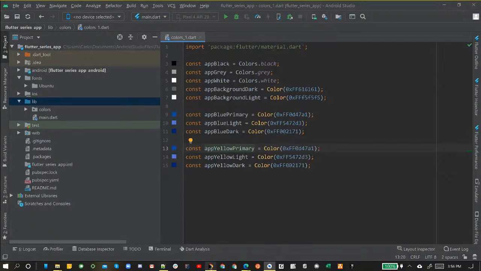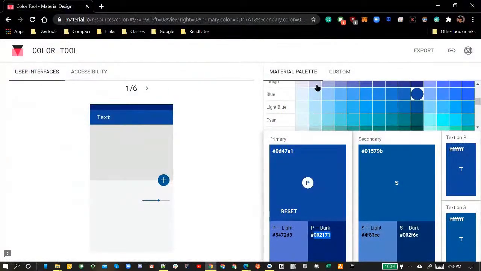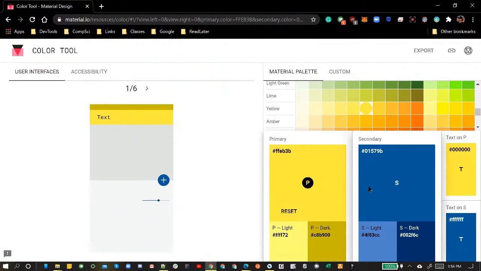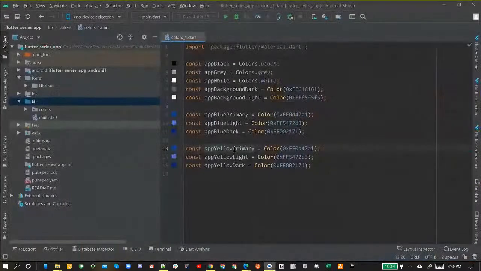So we're going to open up our material.io page again. We're going to go to a nice yellow. I think this looks like a good yellow right here. We want to get our yellow, our light, and our dark. So we're going to use this primary yellow. Double click. We're going to Control C. Come back here. As you can already guess, we're going to take these out right after the FF and Control V. Perfect. Now we got that yellow primary in there.